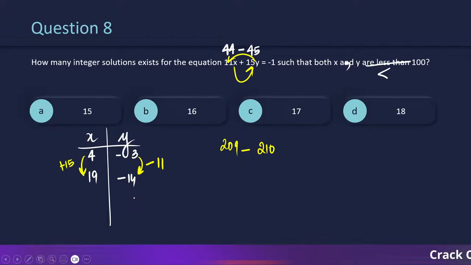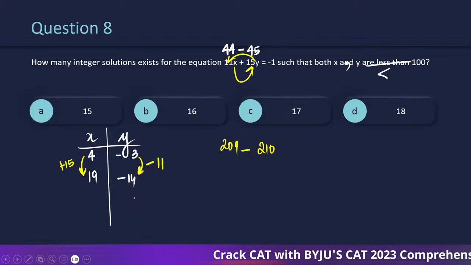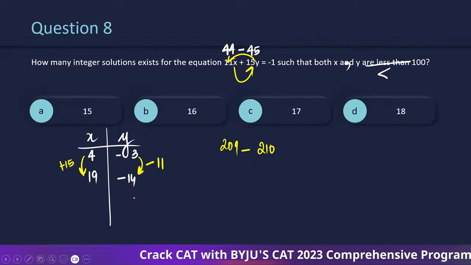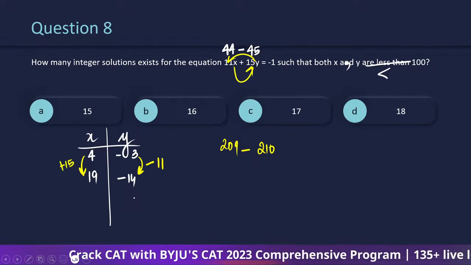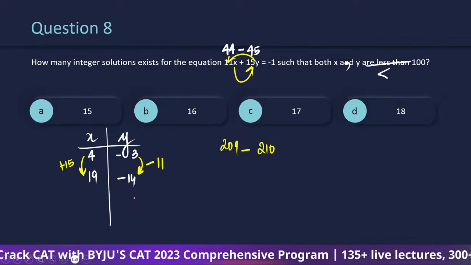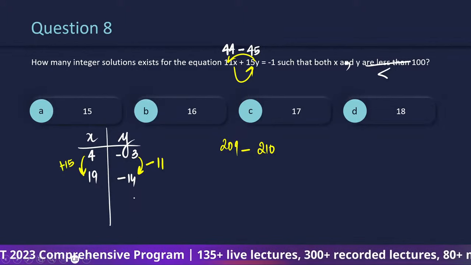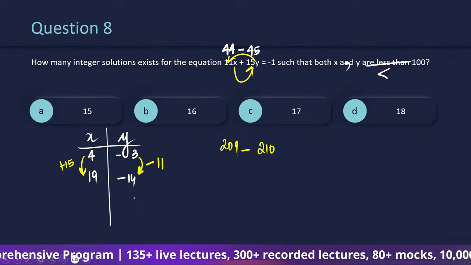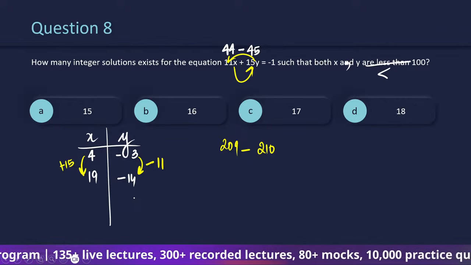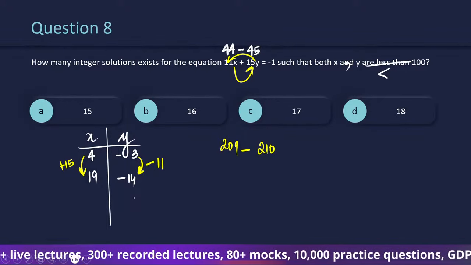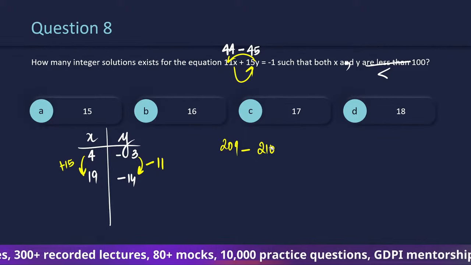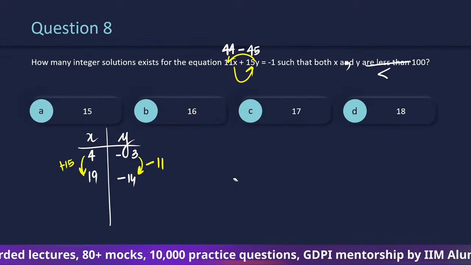I'm just verifying which one should add and which one should decrease. So that minus 14 into 15 is 210. Okay.